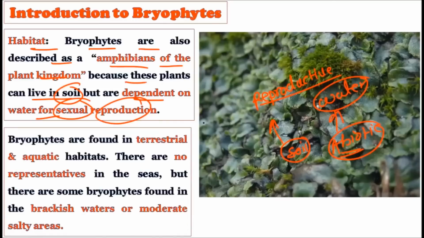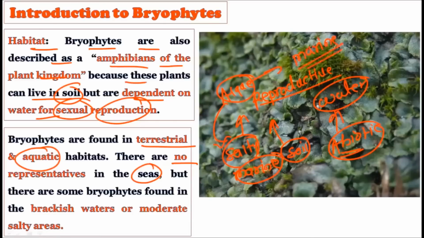Now consider the bryophytes. Of course, they are found on the terrestrial land as well as in aquatic habitats, right? There are no representatives in the seas, that is, in the salty water. They do not favor the salty or marine water. This is against the algae. Algae typically grow in the marine environment, but the bryophytes do not favor it, and they like to live in or around freshwater bodies or near the coastal areas. There are some exceptions in which the bryophytes can tolerate the salt, but the majority of them like to live in or around freshwater bodies.